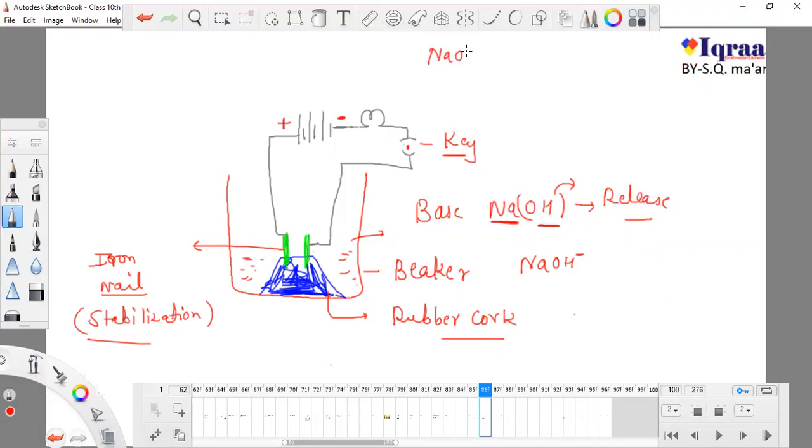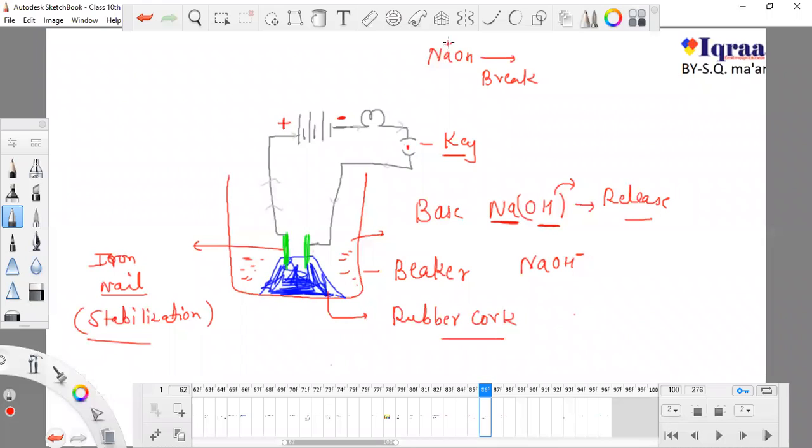This is my NaOH, and as soon as I make the circuit conduct electricity, this is the path of current flowing, and it will break.